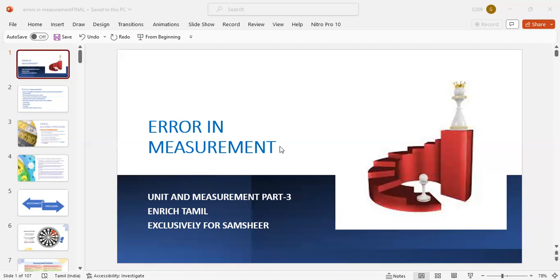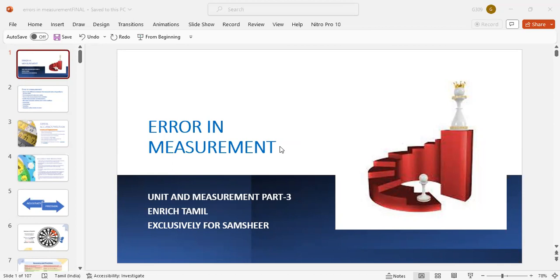Least count 0.1 centimeter, the instrument gives 5.6 centimeter. Least count 0.01 centimeter, the instrument gives 5.45 centimeter, but the true value is 5.764. Whatever the resolution, identify the measured value. One is 5.6, another is 5.45. What is the true value? 5.76.